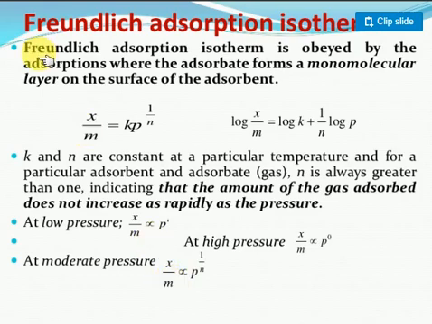Remember one point: the scientist Freundlich gave one systematic, mathematical way to calculate how much gas will be adsorbed depending upon the pressure. The 1/n value is constant and depends upon the temperature and pressure. At high pressure, the 1/n value is equal to 0. At low pressure, the n value is equal to 1. At moderate pressure, the value is in between 0 and 1. Taking the logarithm on both sides, log x/m is equal to log k plus 1/n log p.